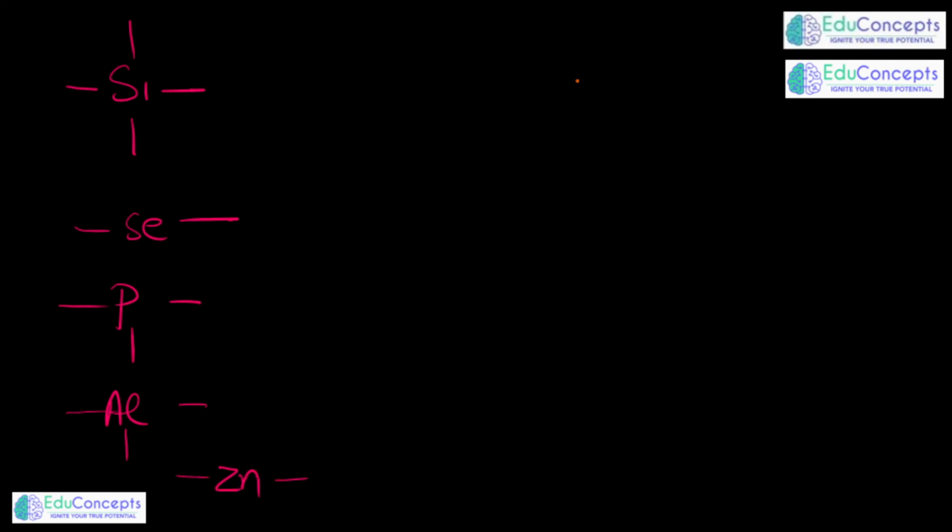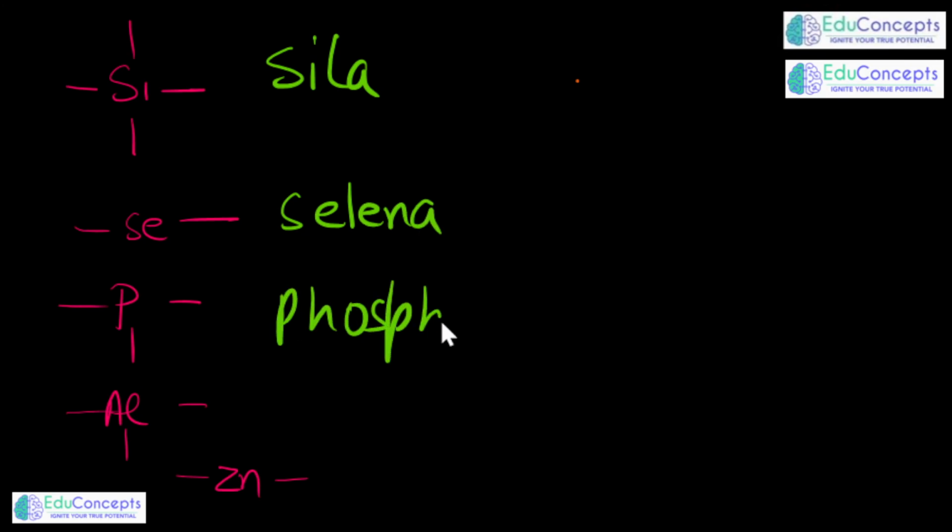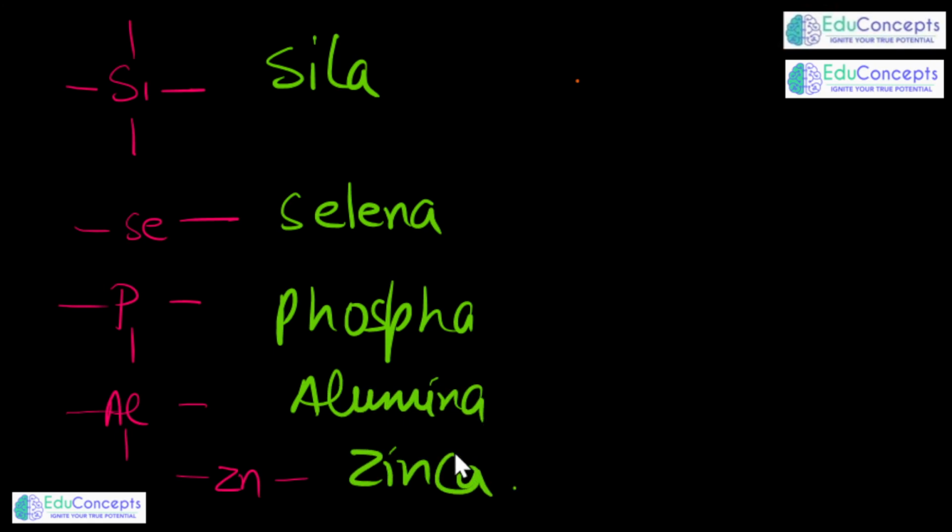Then these can be said as Sela, this is called Selena, this is called Phospha, this would be called Almina, and this is called Zinca. But this is very rarely, we would not be seeing much about it.